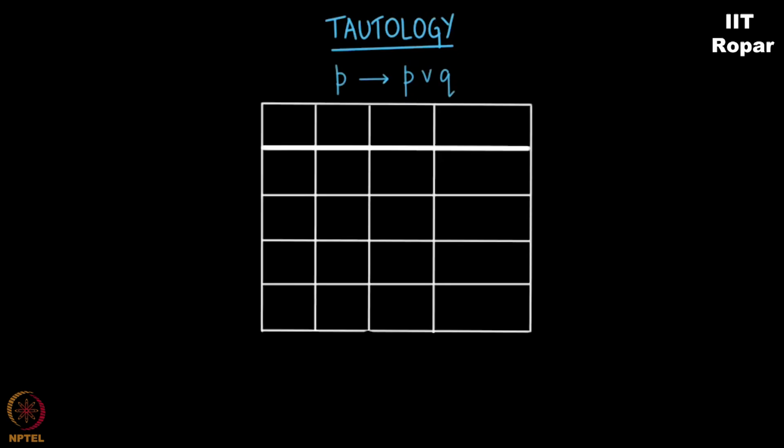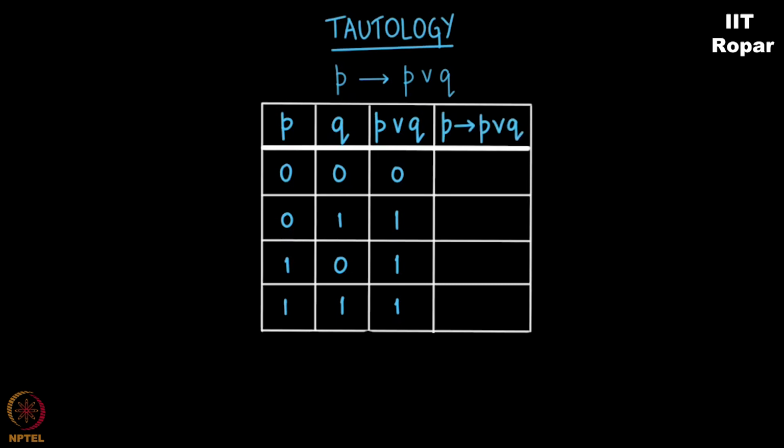Now how do I write the truth table of this? First I write down P and then Q, and I now have P or Q. What is P or Q? 0, 1, 1, 1. Correct? This is how the OR works.